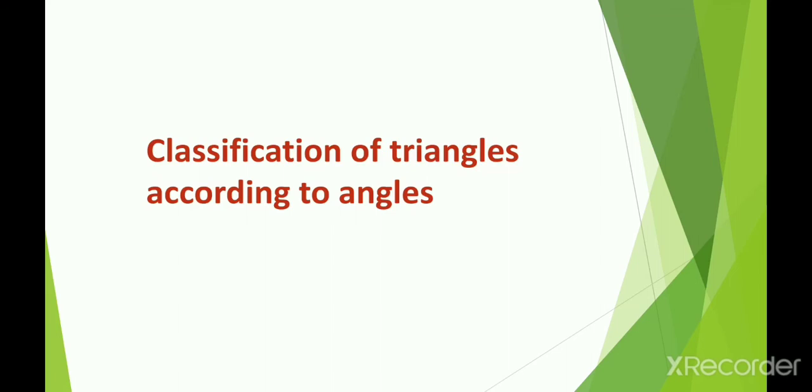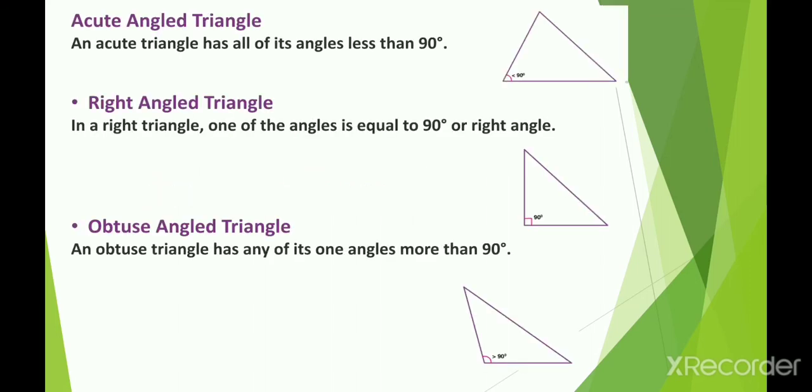Now the next thing is classification of triangles according to angles, or you can say you have to classify the triangle on the basis of the types of angles. According to this basis, we have three types of triangle: acute angle triangle, right angle triangle and obtuse angle triangle. In an acute angle triangle, all the angles are less than 90 degrees.